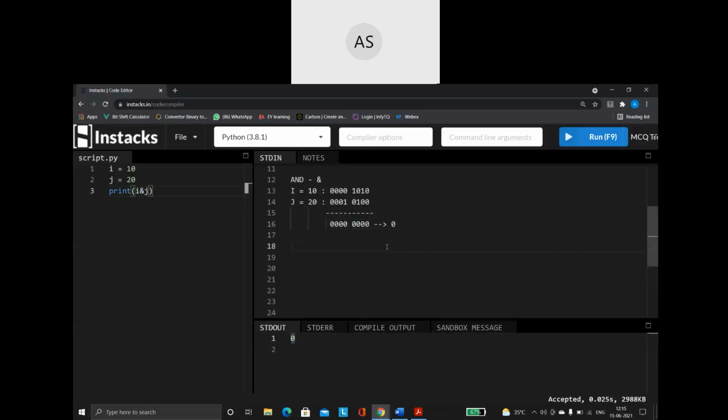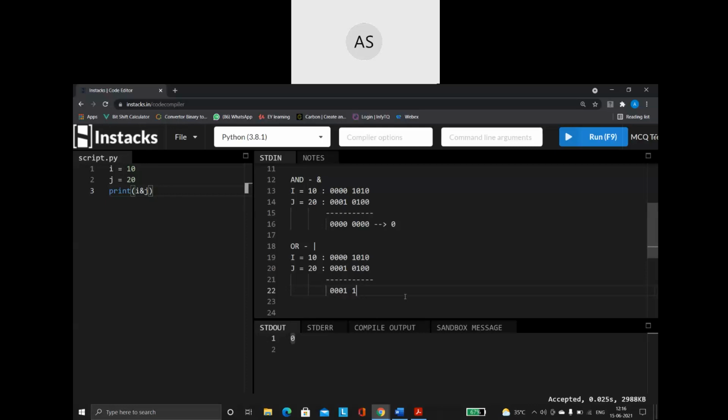Superb. Now, how does my OR operator work? The OR operator is represented by this pipe symbol. Same as my logical OR. So, how does a logical OR operator work? If any one expression is true, the result is true. In all other combinations, it is false. So 0 OR 0 is 0, and 0 OR 1, 1 OR 0, and 1 OR 1 all give 1.